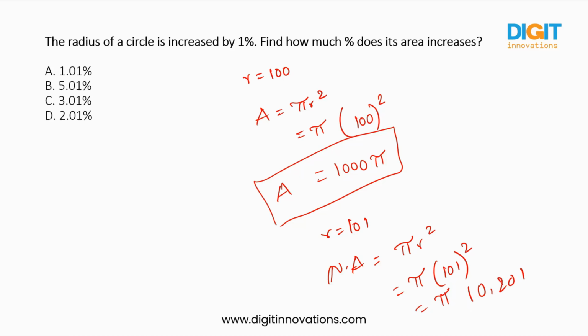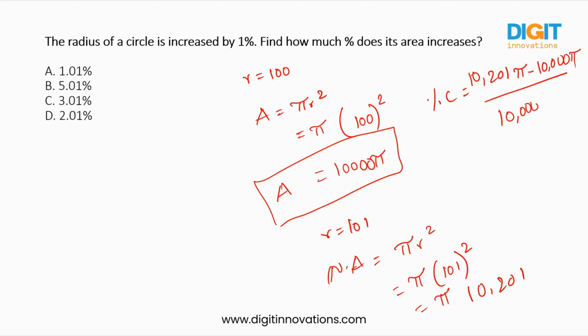And how much percent does it increase? They are asking for the percentage change. So change by base value into 100. This is the percentage change formula, right? So it became from 10,000 pi to 10,201 pi. What is the initial value?